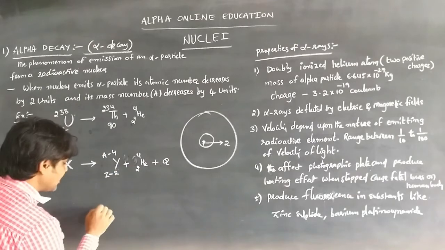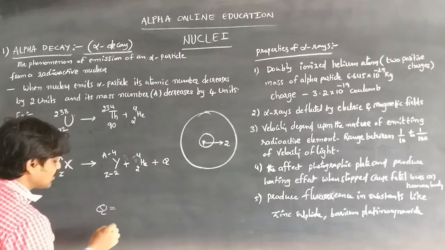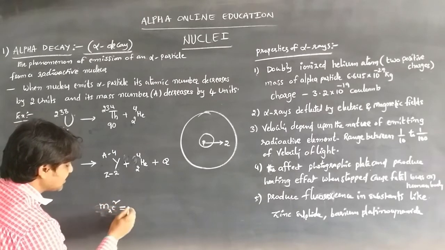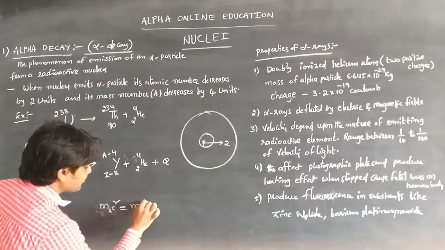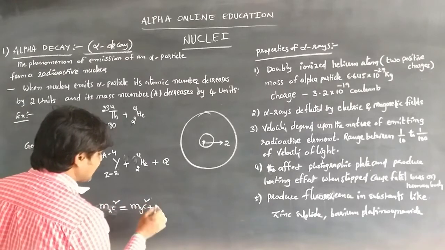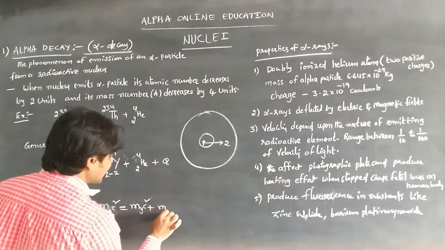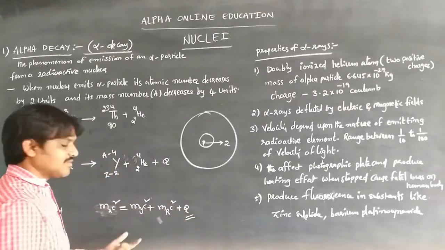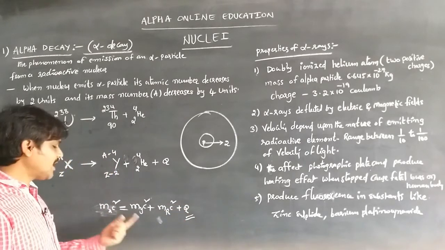From the formula we already discussed, Q is equal to the mass difference times c squared: the mass of the parent nucleus minus the mass of the daughter nucleus and the emitted radiation, and this energy is released from the radioactivity. We have learned about it.